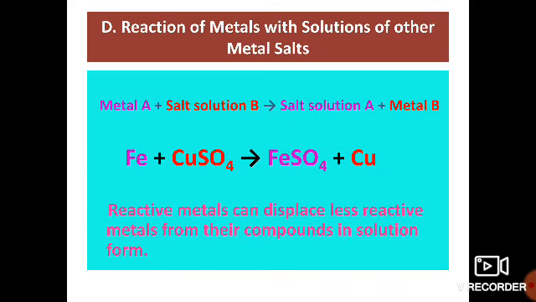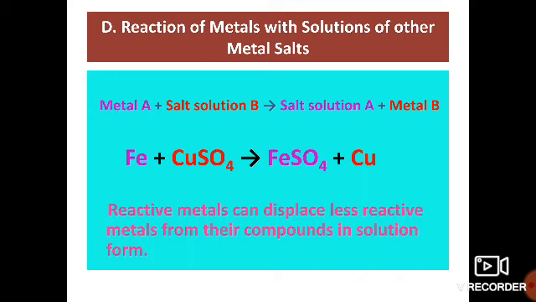Next is reaction of metals with solutions of other metal salts. When metal A reacts with the salt solution of B, the products are the salt solution of A plus metal B. As you know, reactive metals can displace less reactive metals from their compounds in solution form. That reaction we learned earlier is called a displacement reaction. Here we are discussing the same thing.